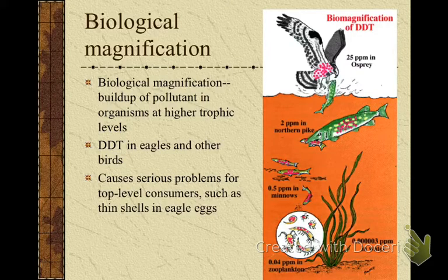And this did happen to the American eagles, and at one point the bald eagle was actually endangered because of this DDT. What happens is that it causes soft shells. Eagles won't survive when they're born. They have some chemical damage to them, so they won't survive. They can't reproduce, and we know evolution. If you can't reproduce, then your species won't survive. So we've outlawed it. Now we have a thriving bald eagle population in the United States, and we don't have that problem anymore. Anybody know what a current biological magnification problem is in the United States?